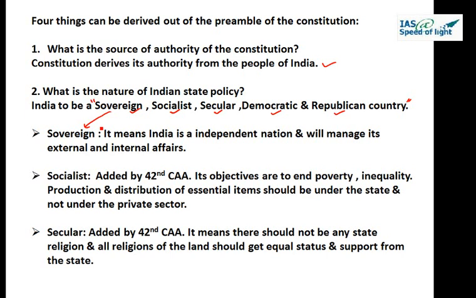So Jawaharlal Nehru cleared that particular point in the Constituent Assembly, saying being in association with different countries doesn't affect the sovereignty of India. India will remain a free and independent country, and it is not the dominion of any other country. So sovereign means India is an independent nation and will manage its external and internal affairs.